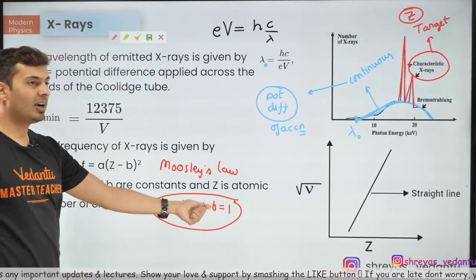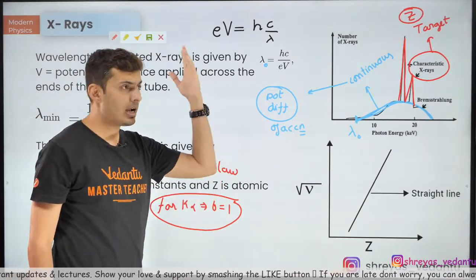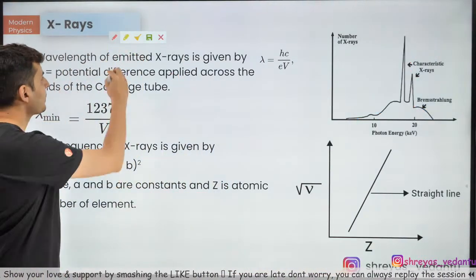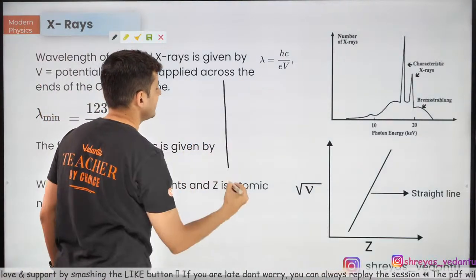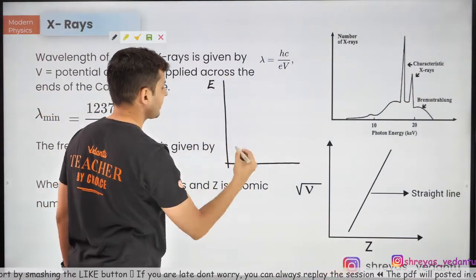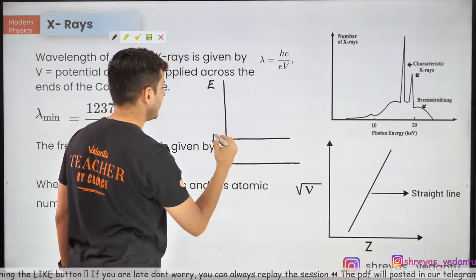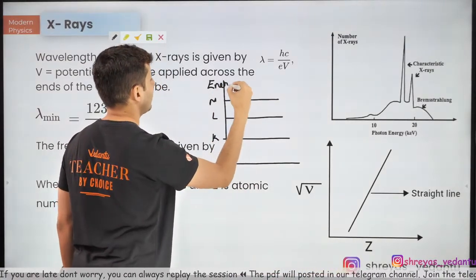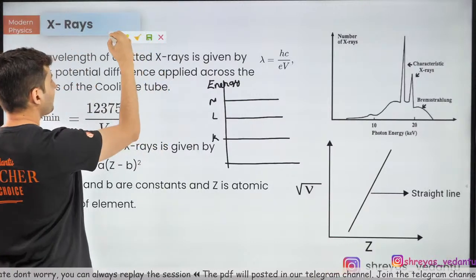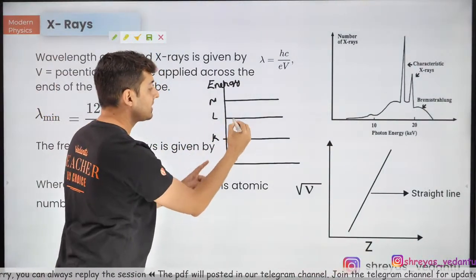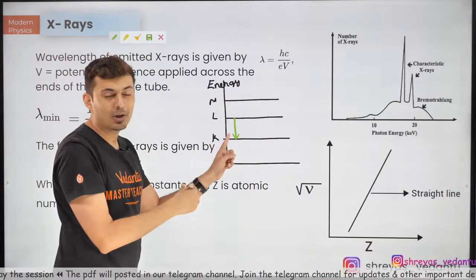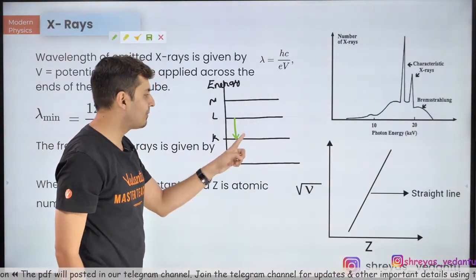Now what is this K alpha, L beta, M gamma, etc.? It's very simple, let me tell you. See, when you have that energy level diagram, this is energy. Let's say this is your K shell, this is your L shell, this is your M shell. When the photon is emitted because of the transition from L to K, it's like your Balmer, Paschen, Lyman series.